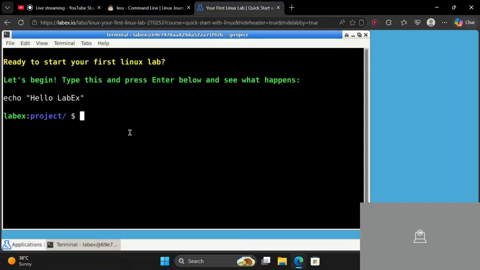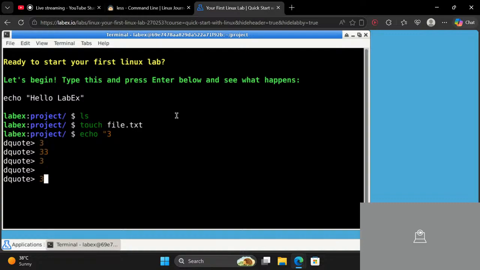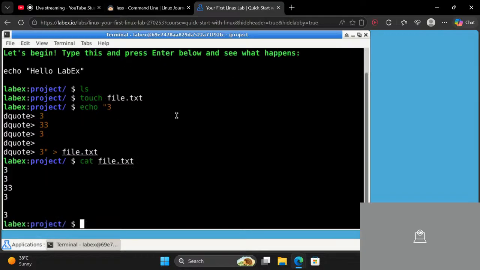Okay, let me just do ls. So do we have a new one? We don't have anything over here. Let me just create a file, file.txt. Now let's see what we have over here.